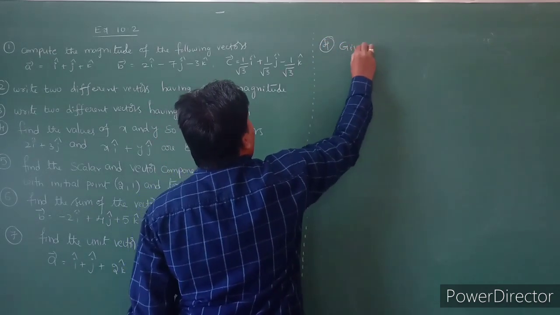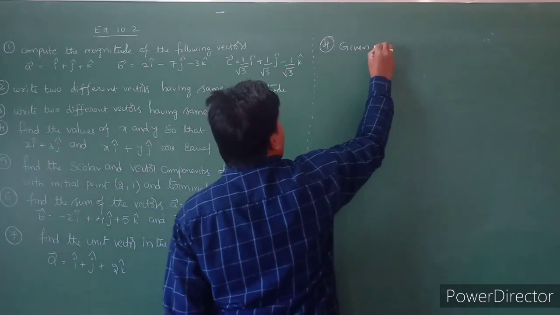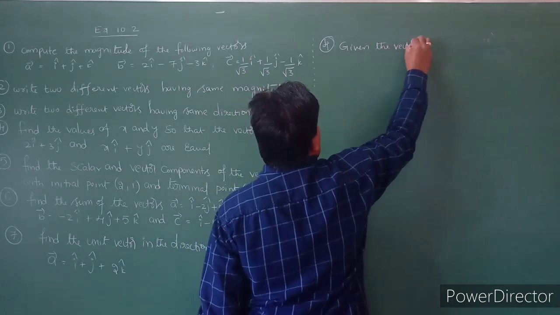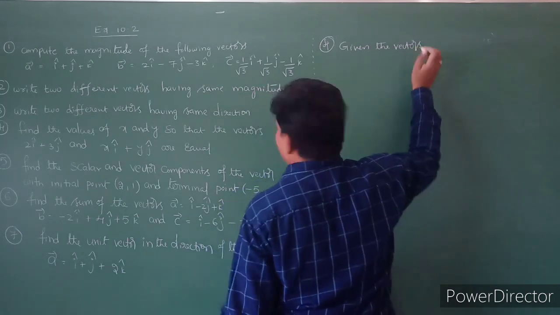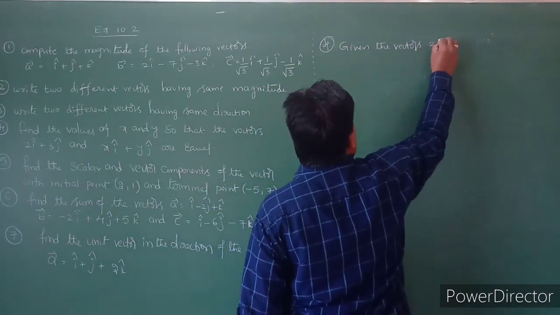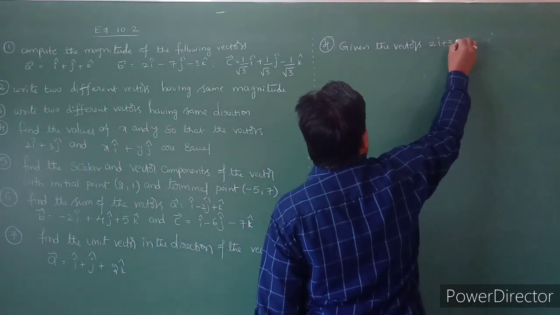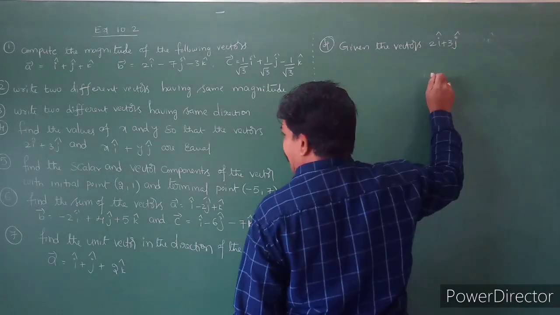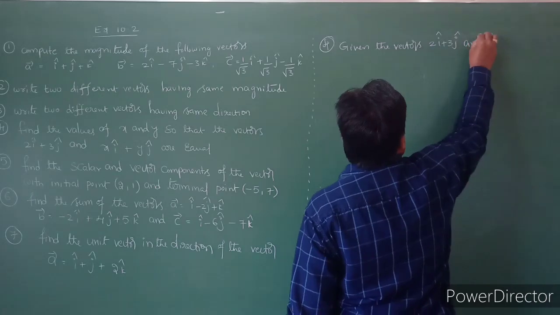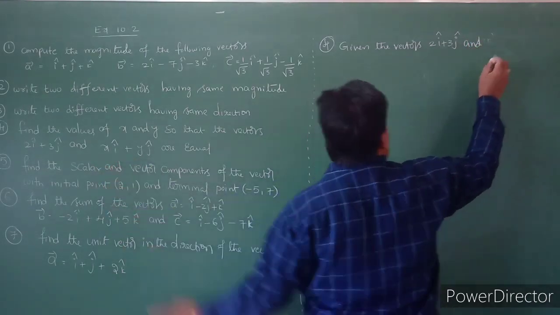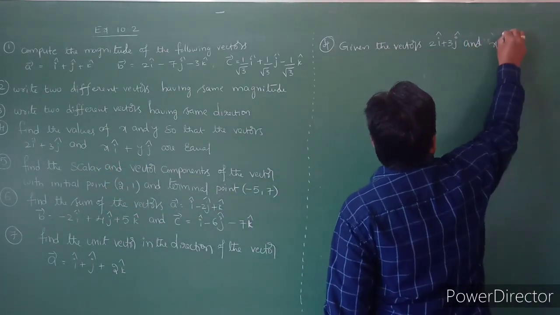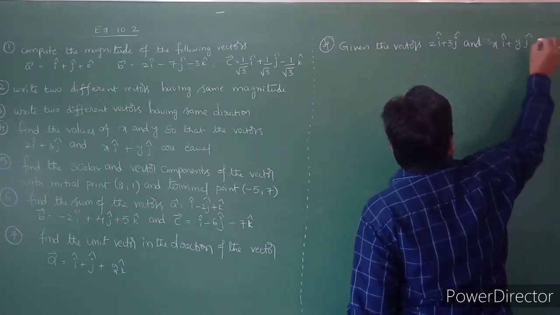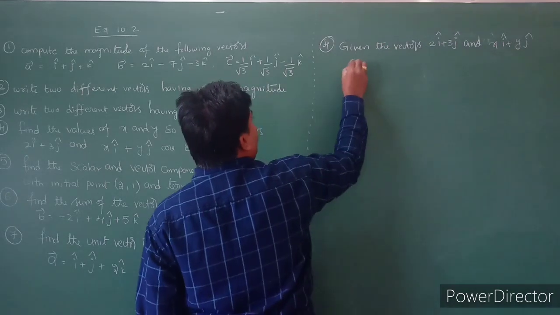Given the vectors 2i plus 3j and xi cap plus yj cap are equal.